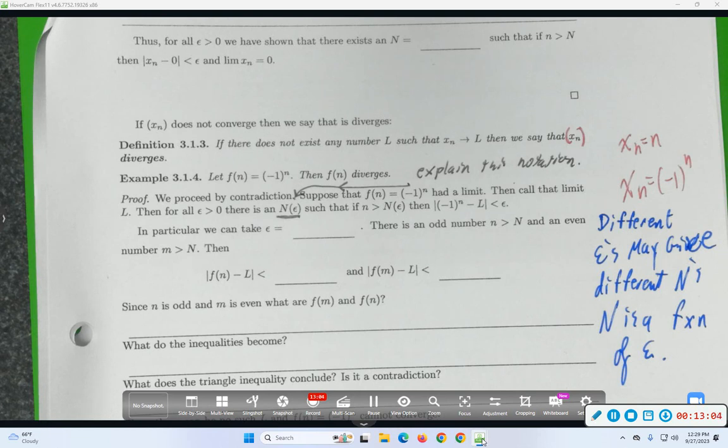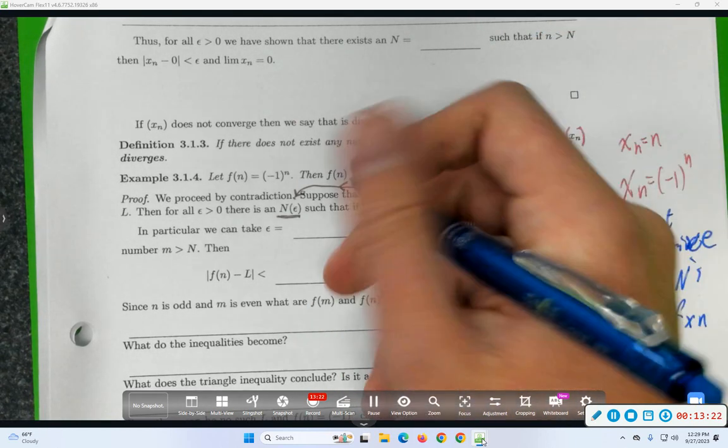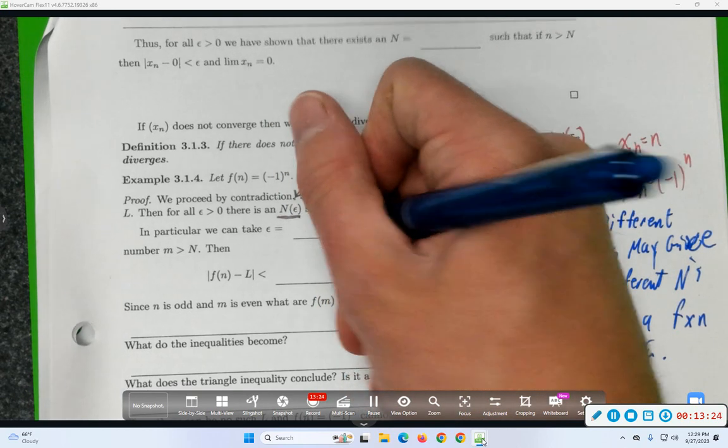Give me a choice of epsilon. Just give me a positive number. Pick your favorite one. 7. So if you don't have the ability to erase what you write, you might want to hold off on putting a 7 in that space because it might not be good enough to give us a contradiction. Let's take epsilon equal to 7.